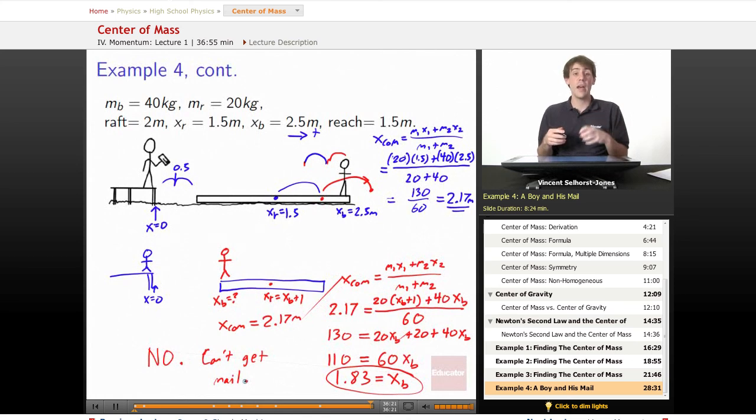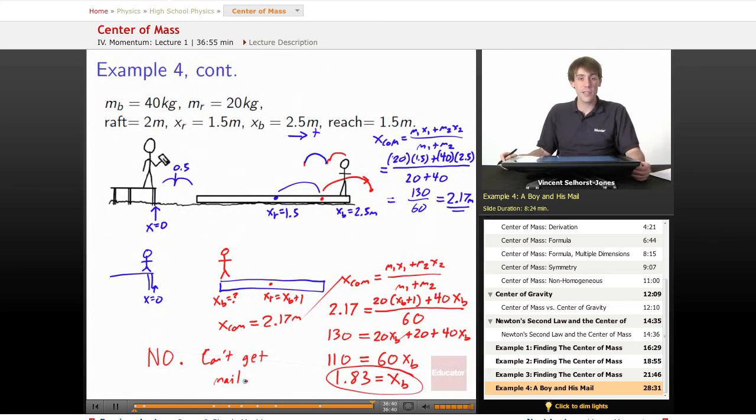We know this because the center of mass of the system is going to have to be the same before and after because there are no external forces on the system. We know that there's a connection between where the boy's location is and where the center of mass of the raft is, and we can treat that as a point mass for the raft. So that gives us enough information to be able to solve for where the boy must land. And there you go. We just do some math and we're able to figure it out.